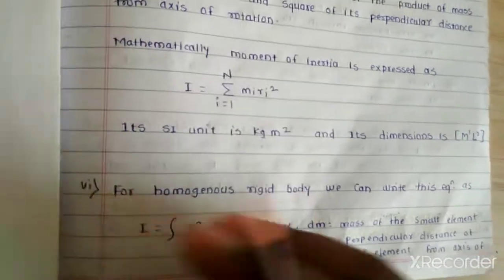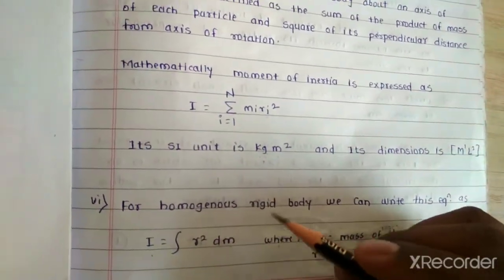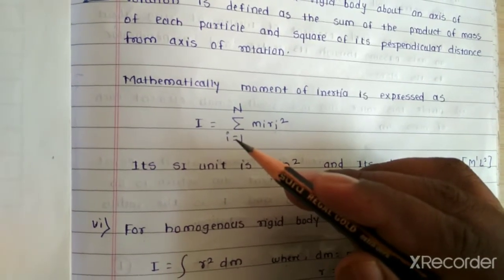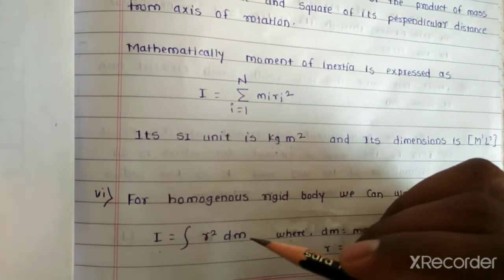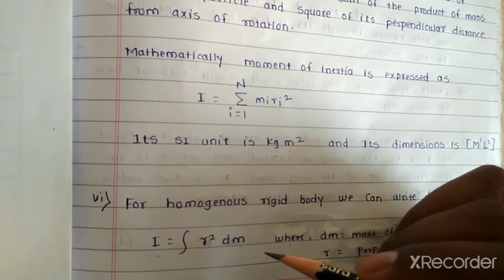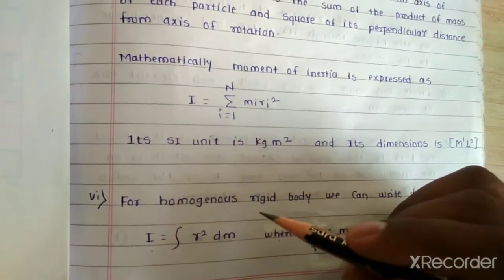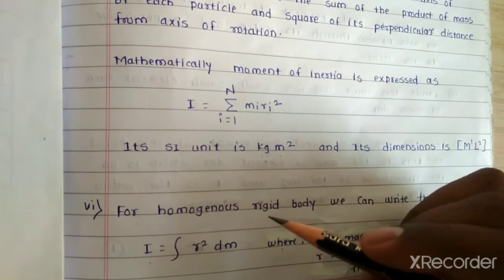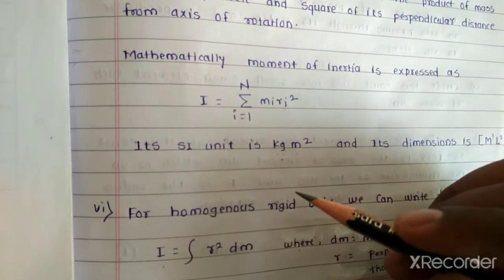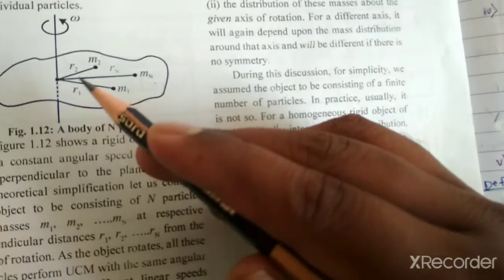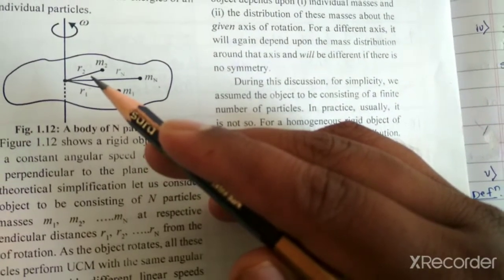From this equation we can clearly see that the moment of inertia of a body depends on the mass, shape and size of the body, the distribution of the mass of the body about the axis of rotation, as well as the position and orientation of the axis of rotation.